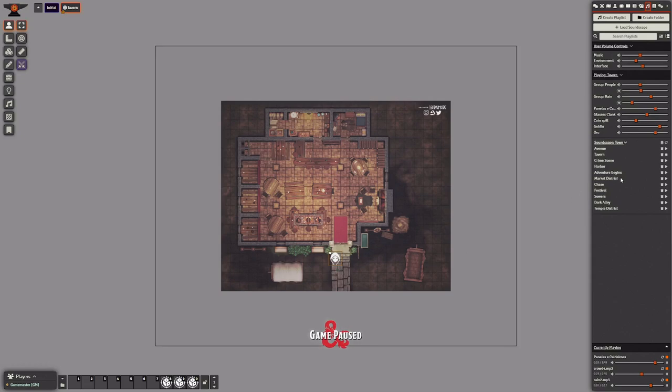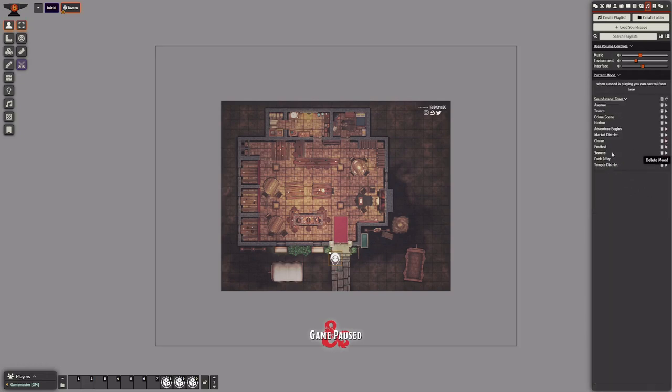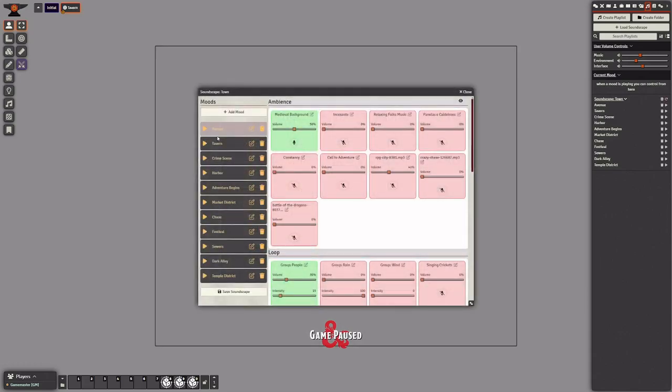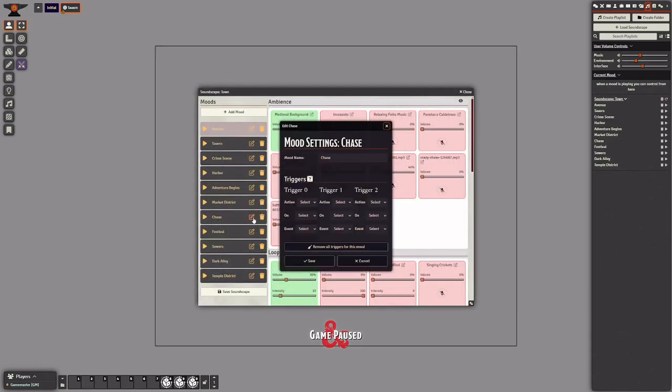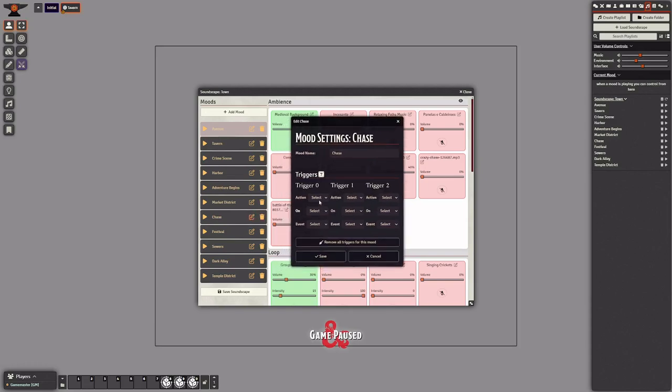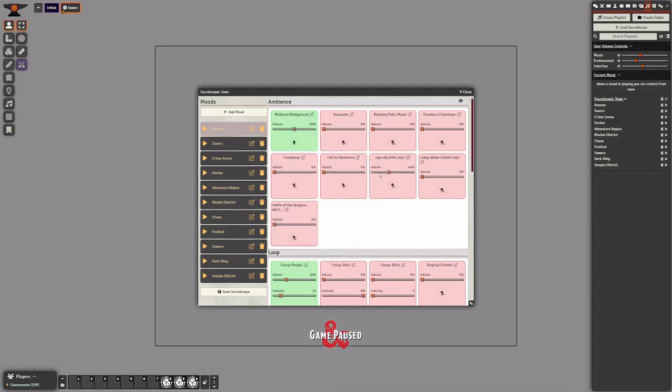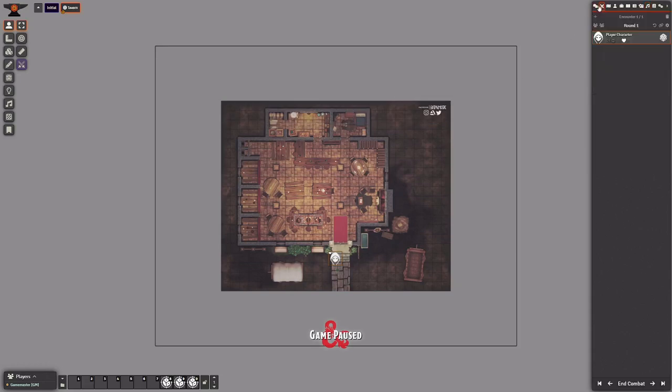And the last option is related to the combat. Let me show here. For example, I want to play this specific mode when a combat starts. Let me select to play, combat, and start. Let me save, and let me start a new one. And here you go. We have that mode playing.